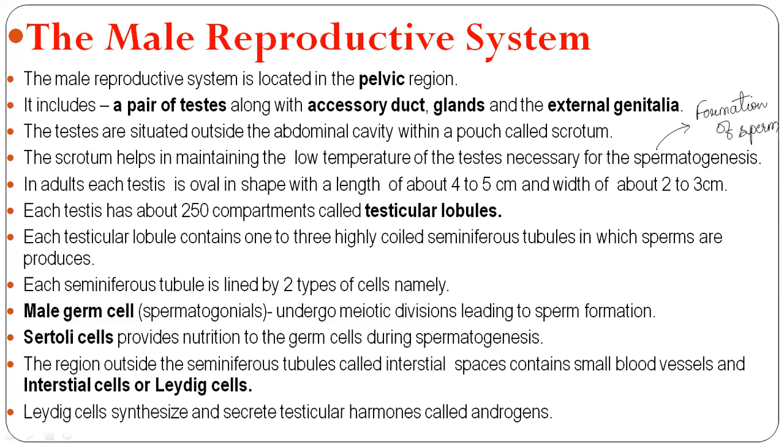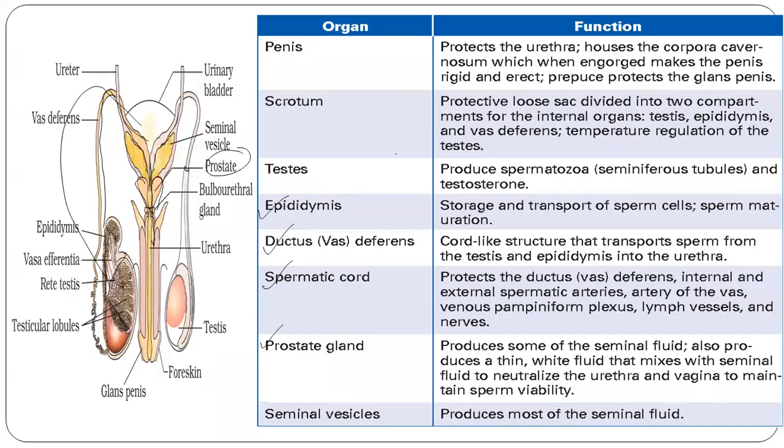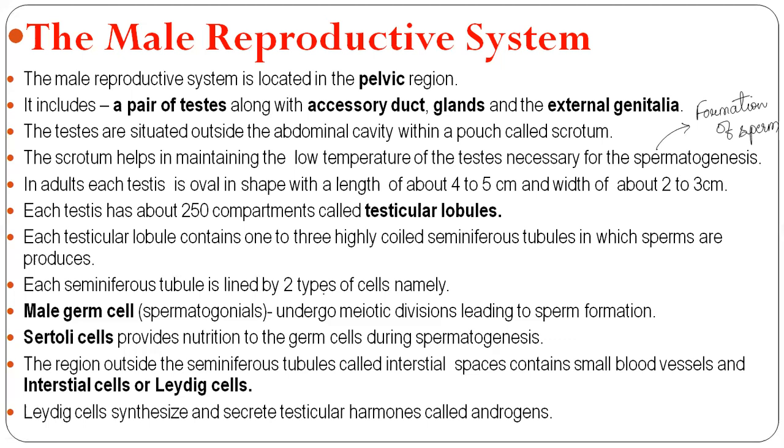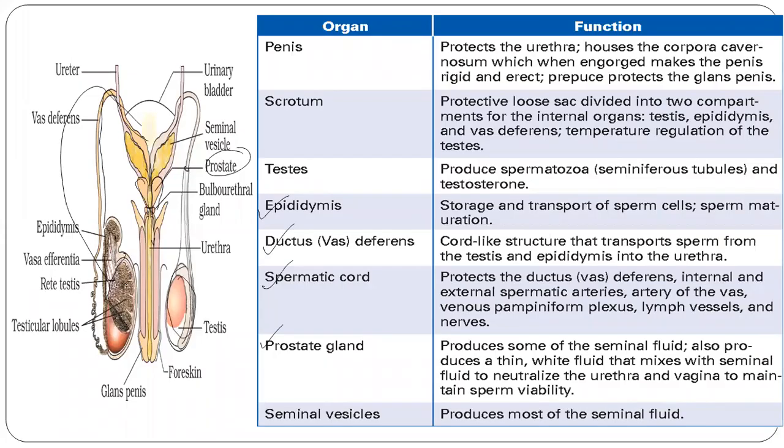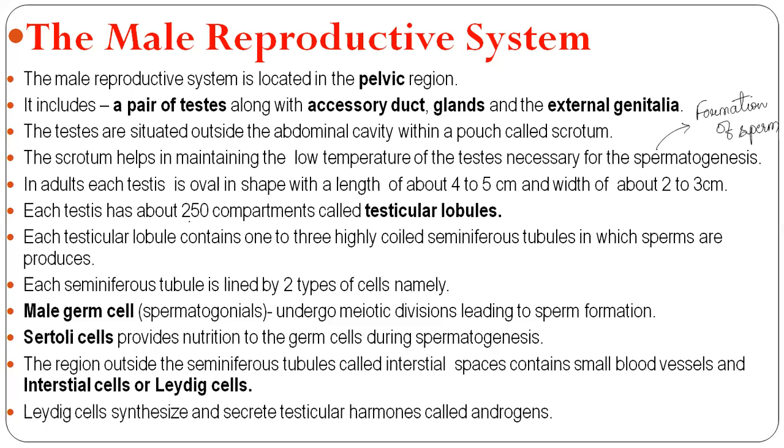In adults, each testis is oval in shape with a length of about 4 to 5 centimeter and width of about 2 to 3 centimeter. Each testis has about 250 compartments called testicular lobules. Inside this, can you see, these are the different compartments. So how many compartments are there? 250 compartments, and they are known as testicular lobules.